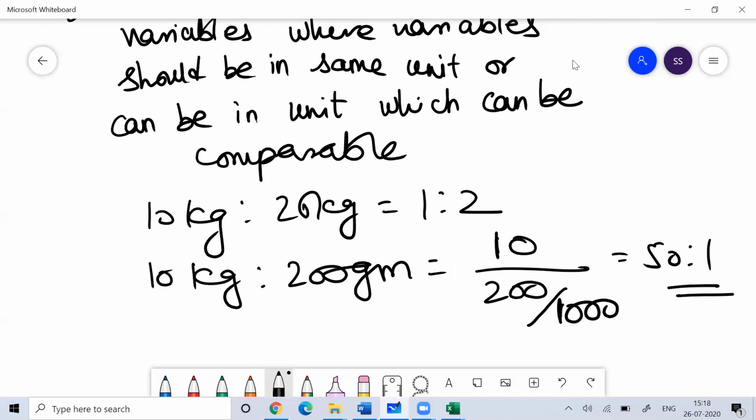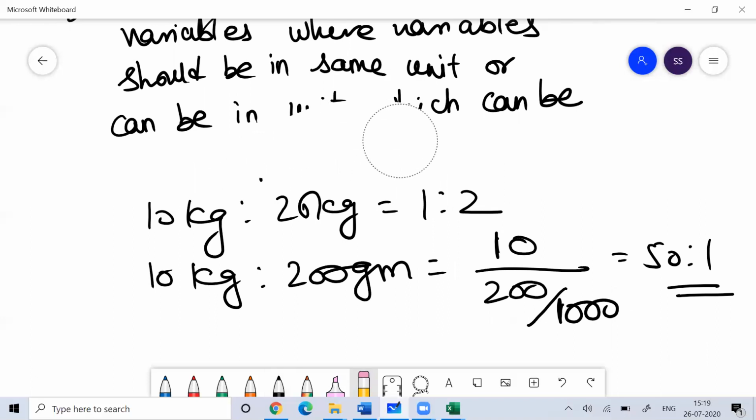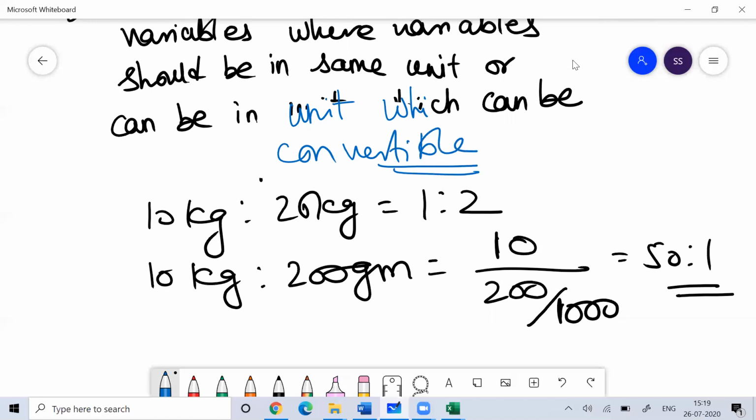So ratio is all about how you can compare two variables, provided they are in the same unit or in a unit which is convertible. Because if the unit is convertible, you can make a comparison between them.